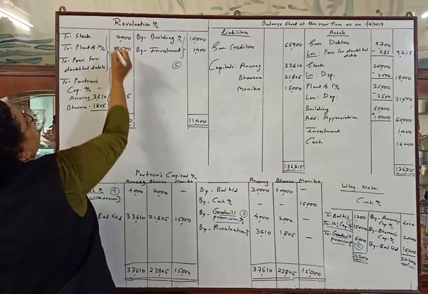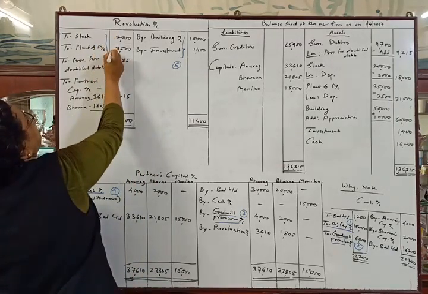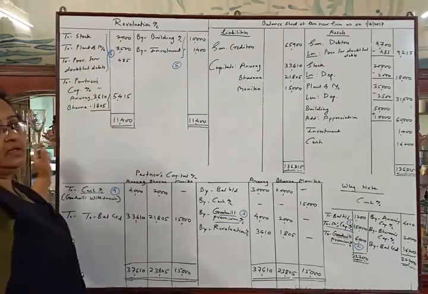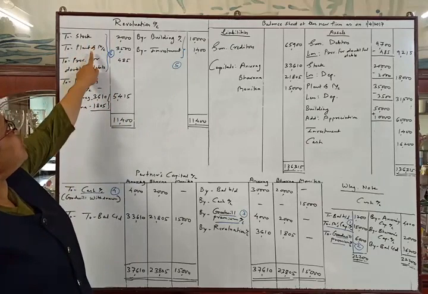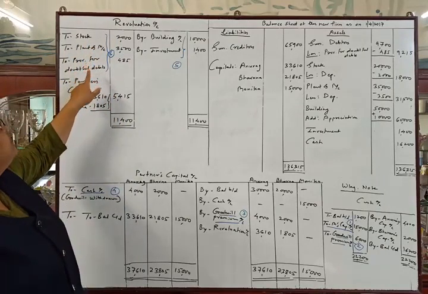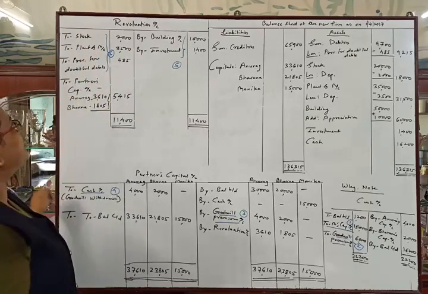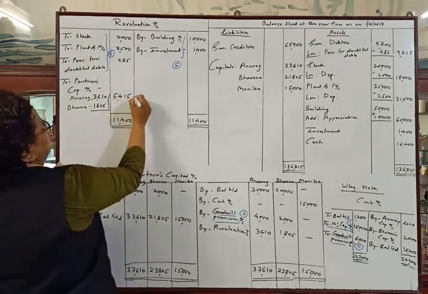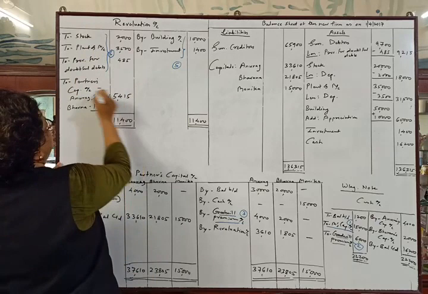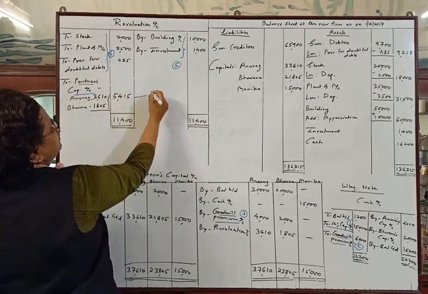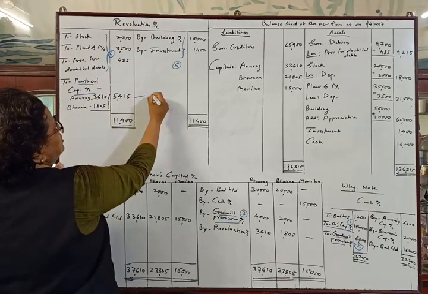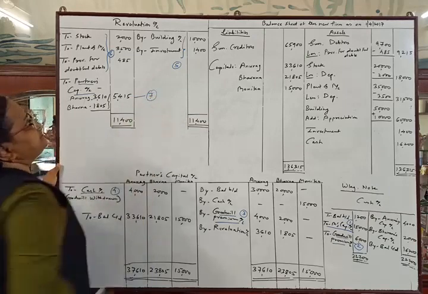Then we will pass the sixth entry: Revaluation account debit to stock account, to plant and machinery account, to provision for doubtful debts account, being the assets revalued. Then the next entry will be the distribution of revaluation profit between the partners.